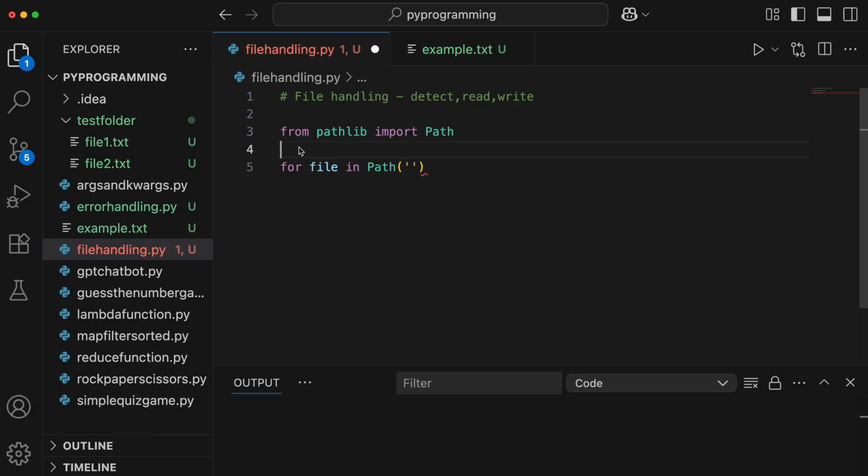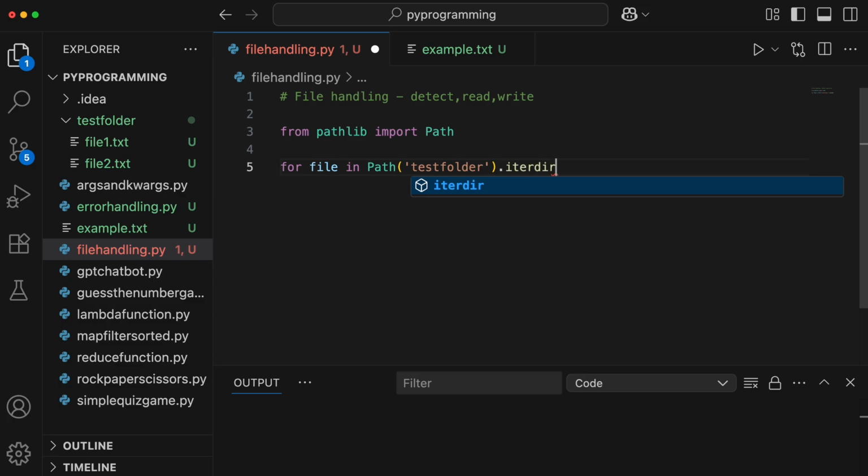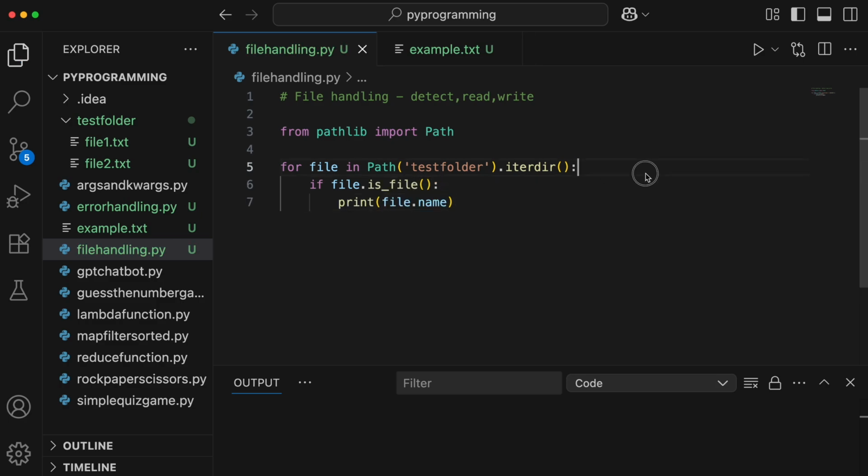Either you can mention the path separately or you can directly write here. So the path is test folder here, and there's this function called iterdir, which is to iterate over a directory. We'll write a condition: if file.is_file, then print the file name. Let's save and run this. So here we got all the files that exist under this folder.